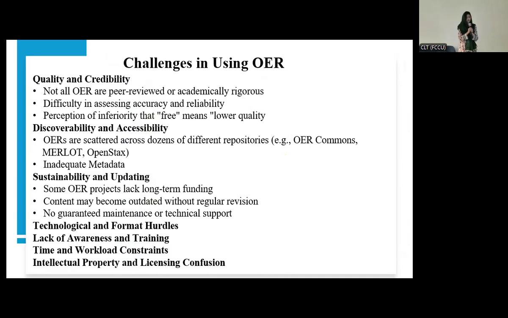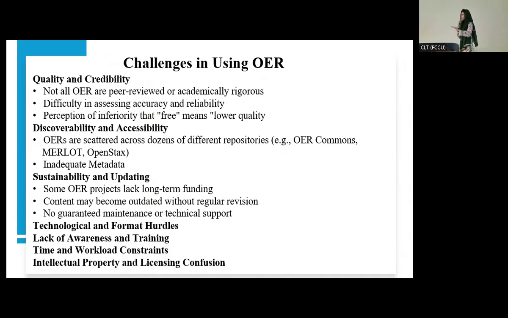And the lack of awareness and training. Most of the people have no idea about OER sources. They have no idea even if they exist or not, right? Because of the lack of awareness, they have no training on it. They have no idea how to use them, so they ignore it. So it's also one of the biggest challenges we have to face: lack of awareness and training. And then time and workload constraints.